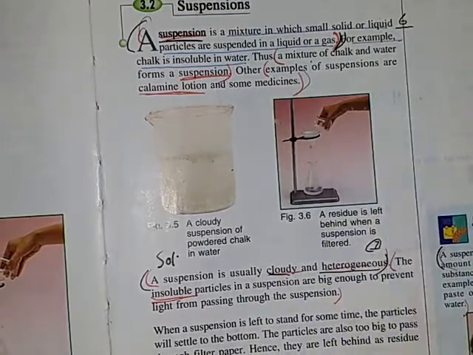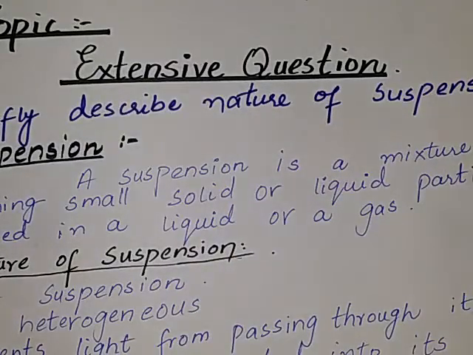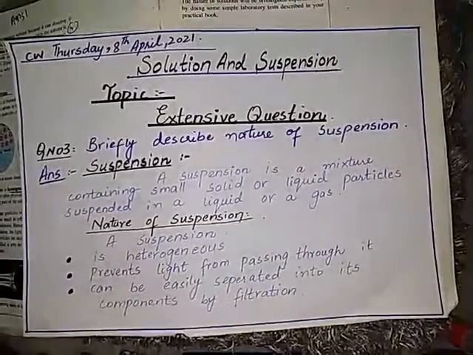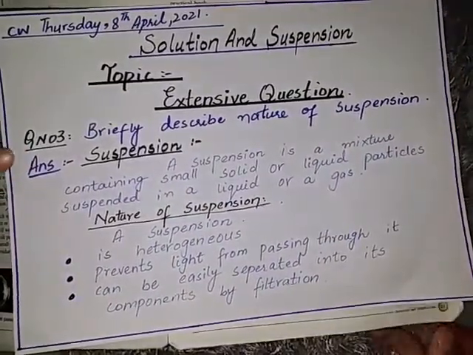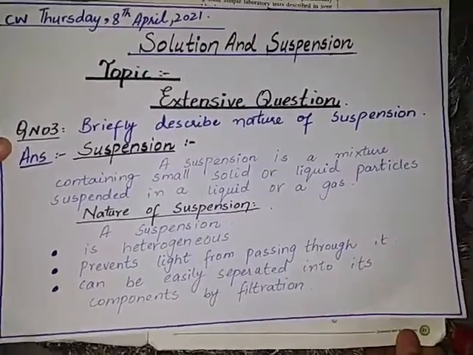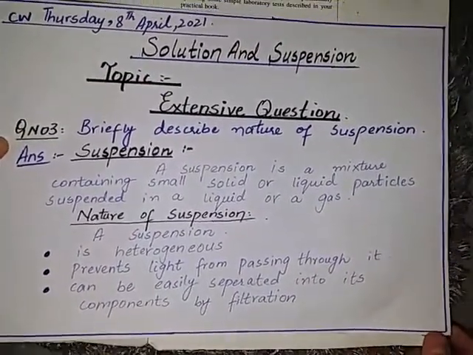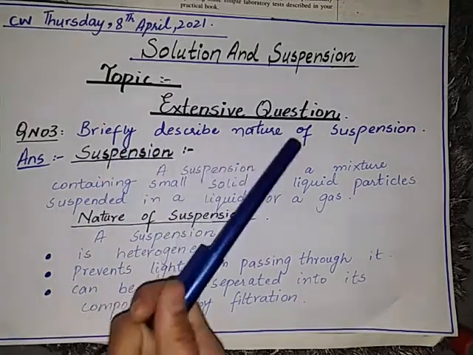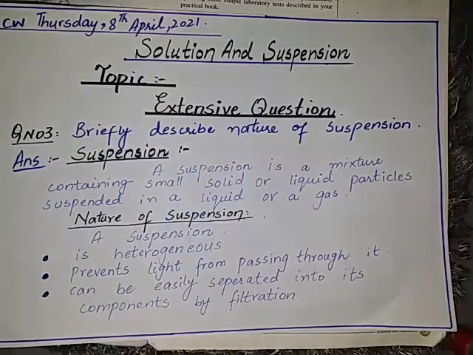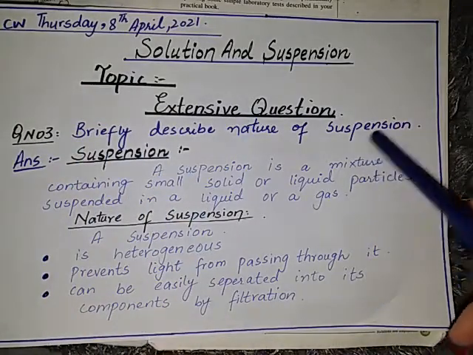Students, now open your copies. Today our classwork is an extensive question. The topic is solution and suspension, extensive question. Question number 3. We have already done question number 1 and 2. Today we will do question number 3. The question is: briefly describe the nature of suspension. In this question we have to describe the nature of suspension.